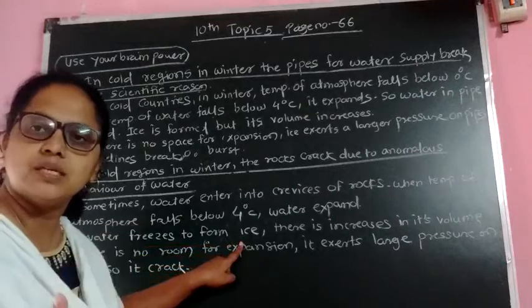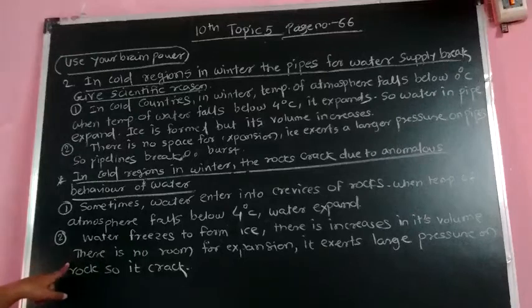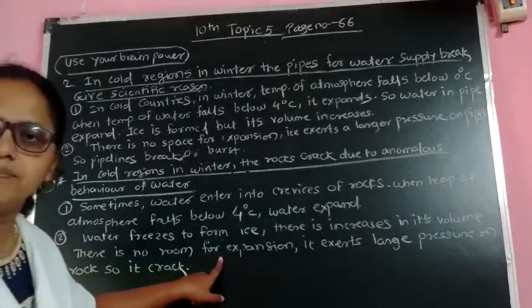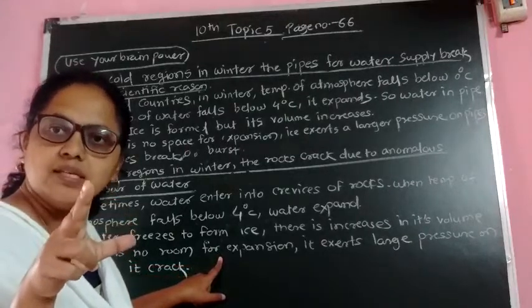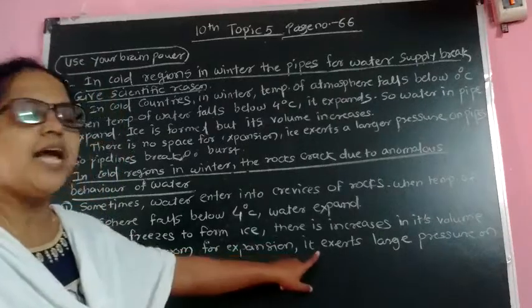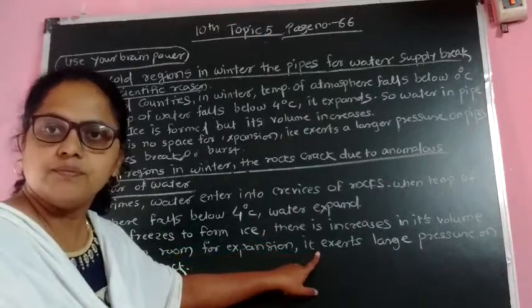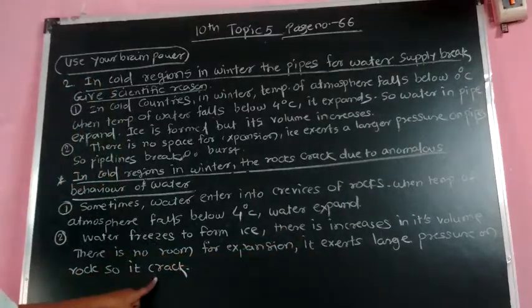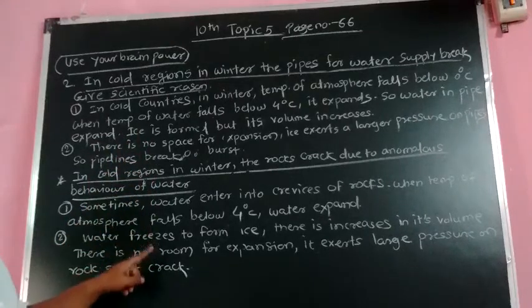So its volume and size increase. There is an increase in volume, but there is no room for expansion, so there is no space for the increase in the size of the ice. So what will happen? It exerts great force or large pressure on the rock, so the rock cracks into small pieces. So these are the two scientific reasons, or explanations, of these two things using the anomalous behavior of water.